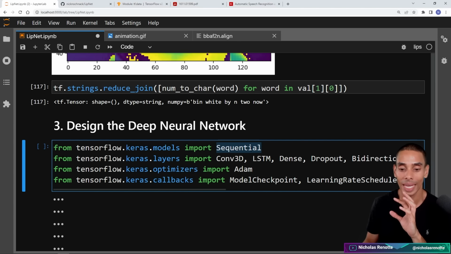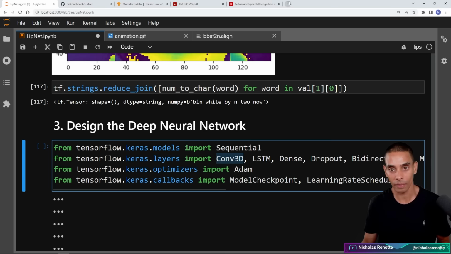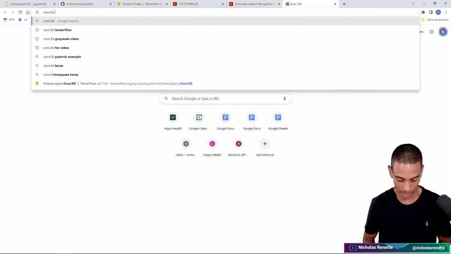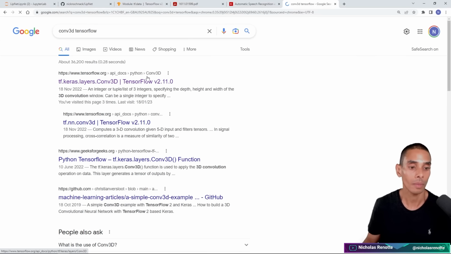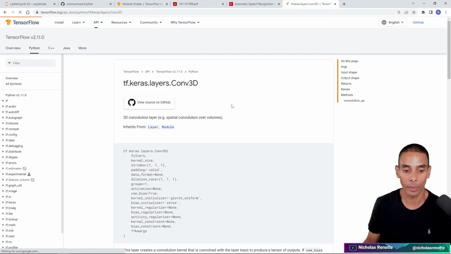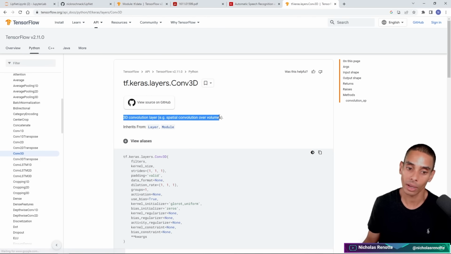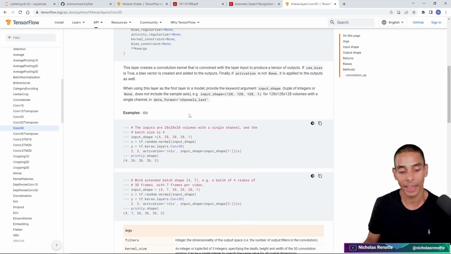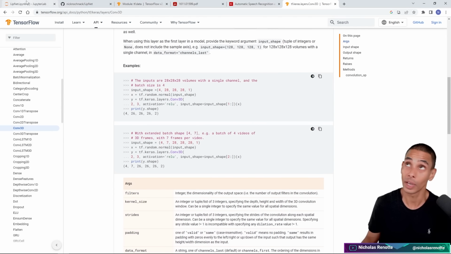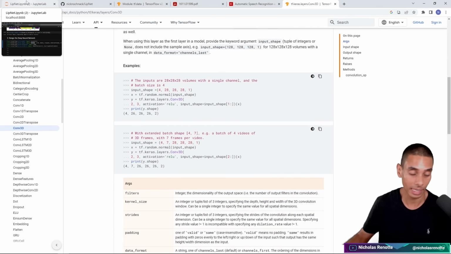So first up, we're going to be importing the Sequential model class. So from tensorflow.keras.models, import Sequential. We're then going to be importing a bunch of layers. So from tensorflow.keras.layers, import Conv3D. So this is a 3D convolution. Conv3D in TensorFlow is absolutely brilliant when working with video. So we're going to be performing a 3D convolution, or spatial convolution, over volumes. It's used quite a fair bit for video processing or video classification in that particular example that I was looking at previously.